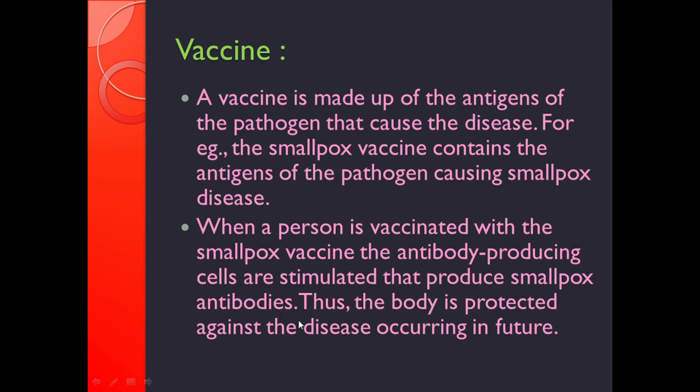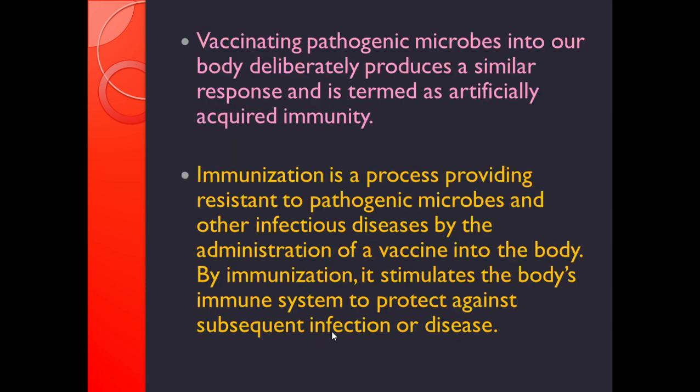So the body is protected against the disease occurring in future. Once we get the vaccine, then the body is protected against the disease occurring in the future. Vaccinating pathogenic microbes into our body deliberately produces a similar response. So it is termed as artificially acquired immunity.